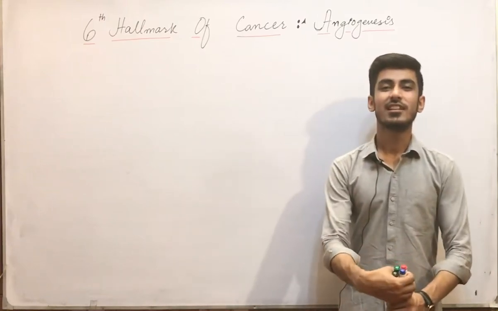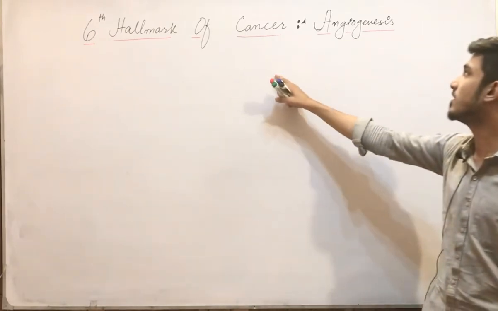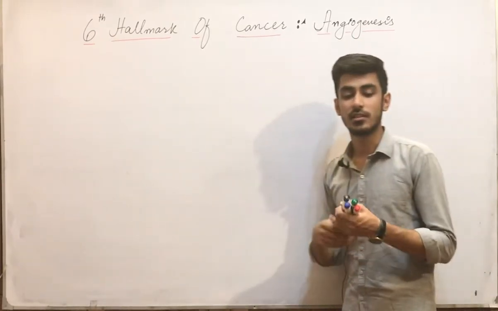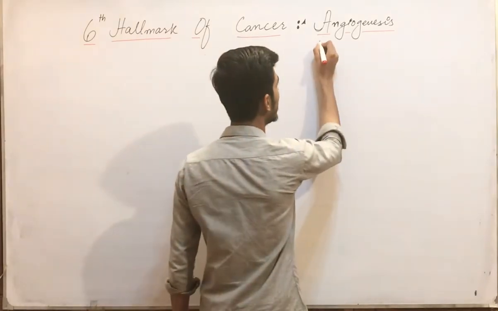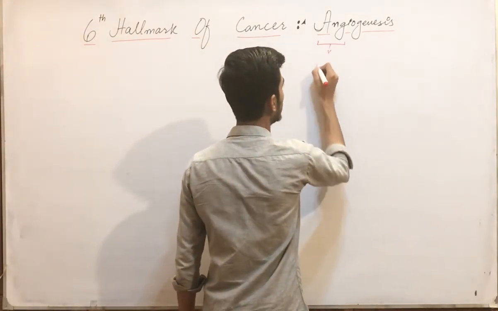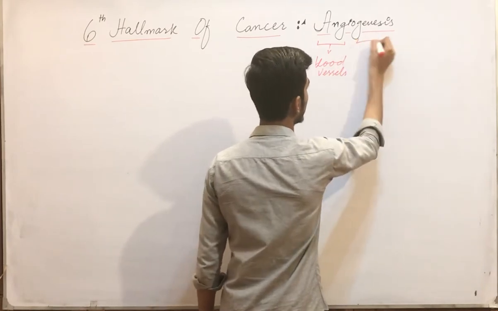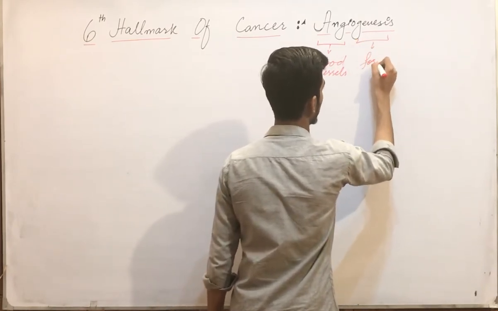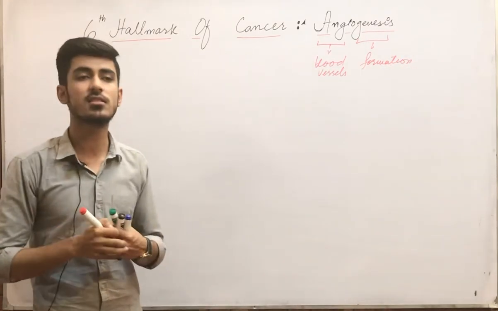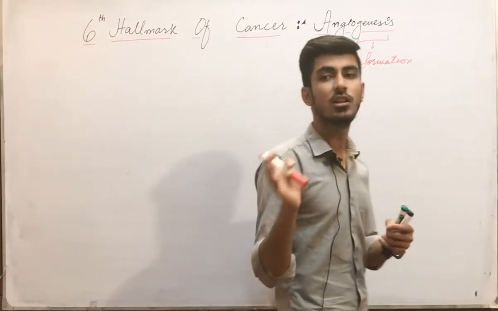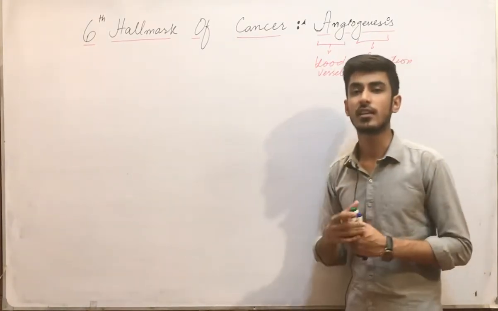This is Dr. Saad in front of you, and today my topic is the sixth hallmark of cancer, that is angiogenesis. So first of all, what does angiogenesis mean? As its name indicates, angio means blood vessels and genesis means formation. So angiogenesis is the formation of new blood vessels. This is also a hallmark of cancer.